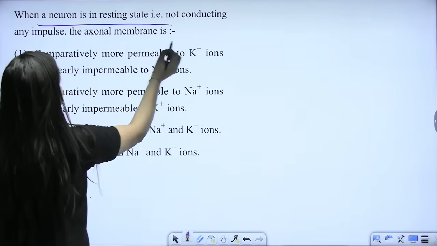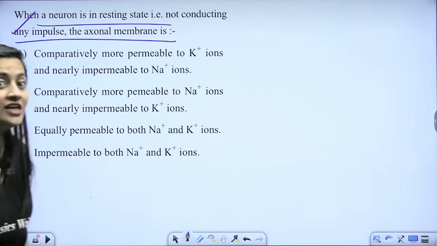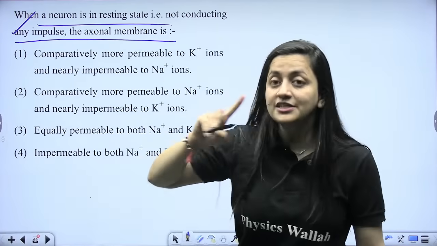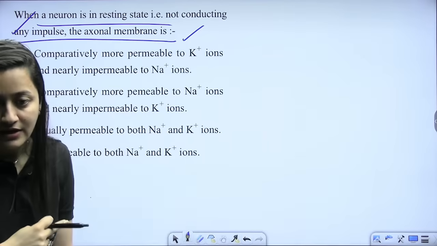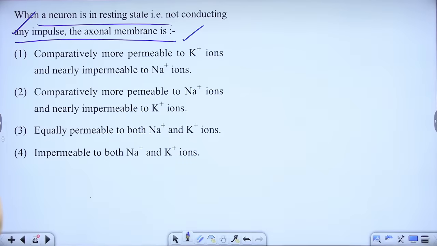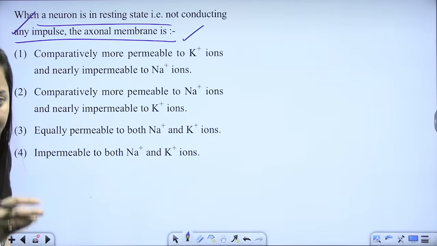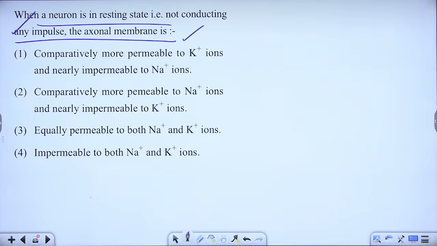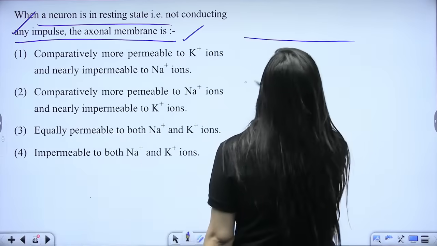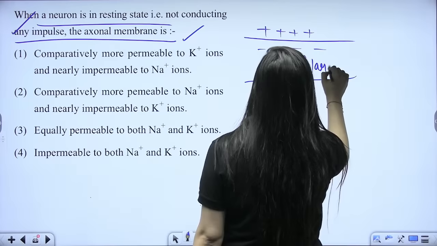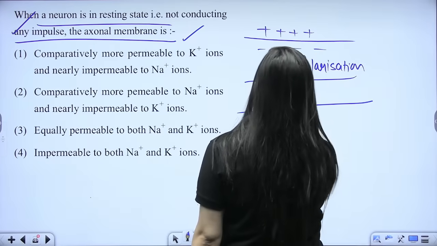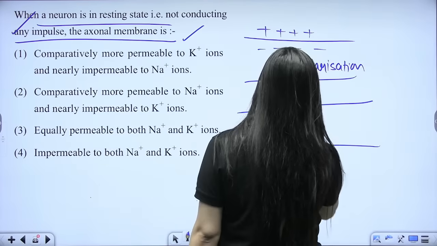When a neuron is in the resting state, not conducting any impulse, then yesterday also, right, we took a biology predictor session. There also we discussed the same thing. Guys, so now tell me, when a neuron is in resting state, that is not conducting any impulse, the axonal membrane is. Yes, everybody. What will be there? Because it is resting. So resting means inside negative, outside positive, right? So this is also what we call polarization, right? It is not depolarization. Depolarization will be inside positive, outside negative.